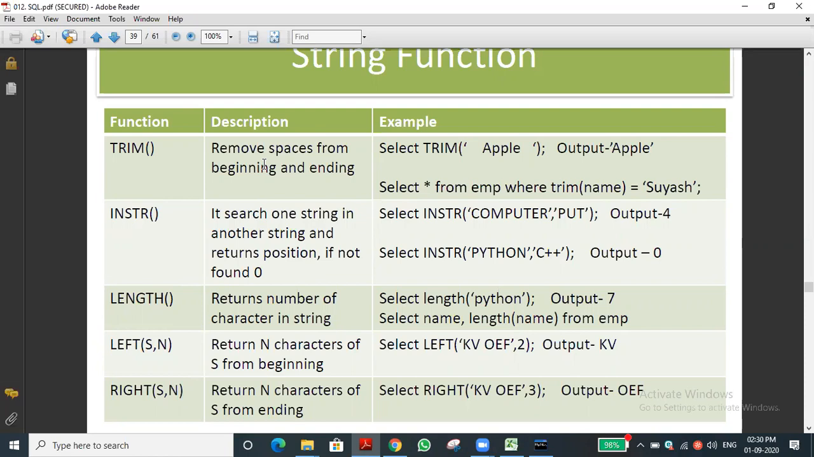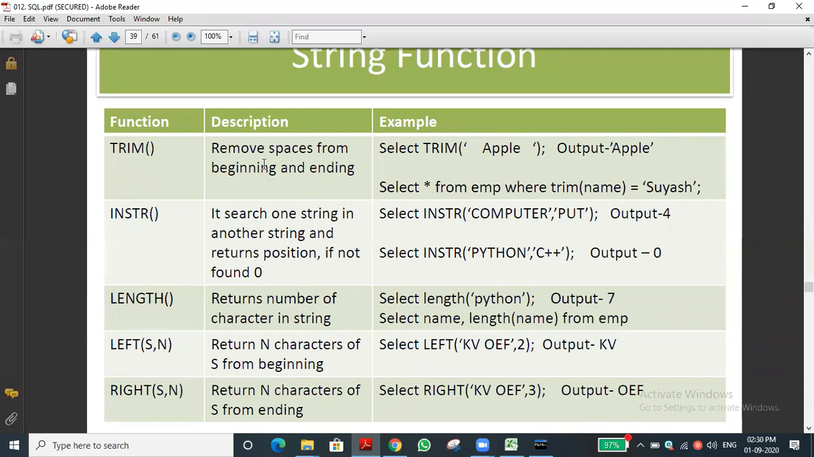Find function and string functions. Very good, find function. The find function is used for finding a substring, and it will tell the starting index of the substring where it is present in the given string. Correct? So likewise, here the INSTR function.